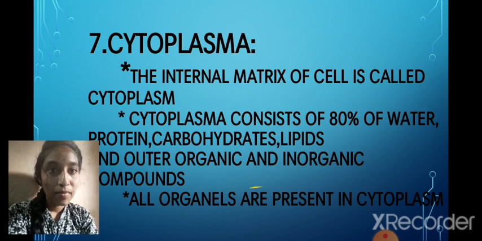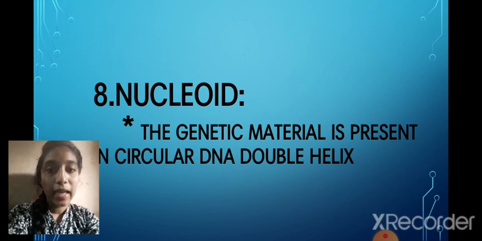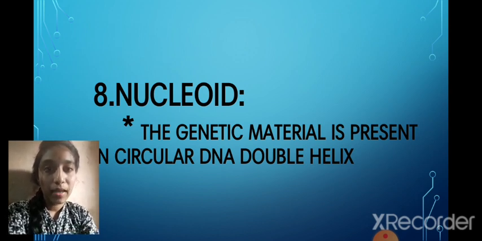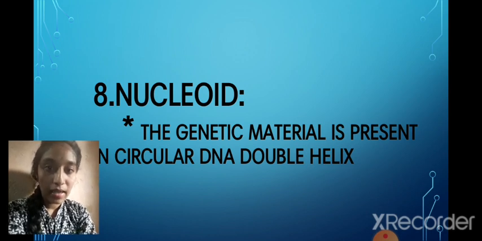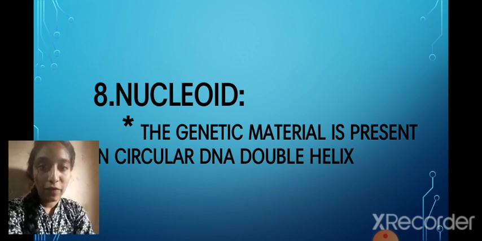So the next thing is nucleoid. In plant cells and in animal cells the nucleus is present. In every cell the nucleus is present, but only in prokaryotic cells the nucleus is absent. I firstly told you that the nucleus is absent in prokaryotic cells.